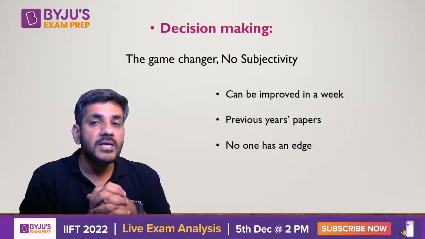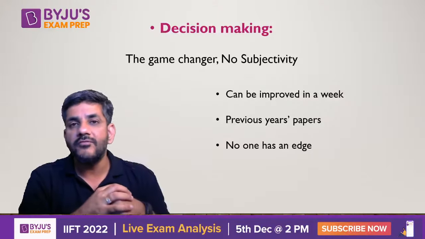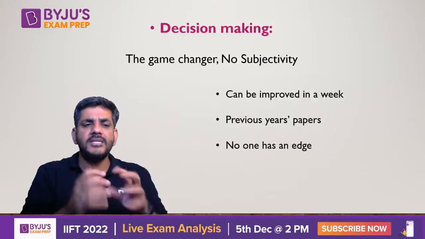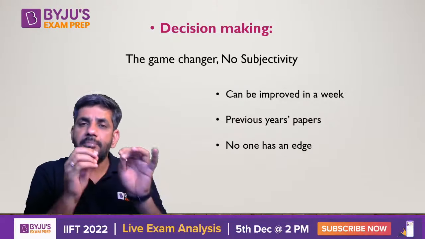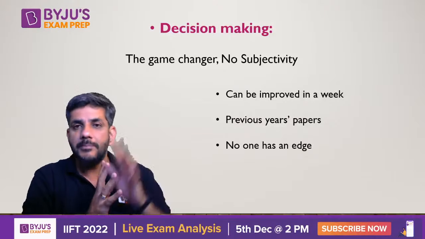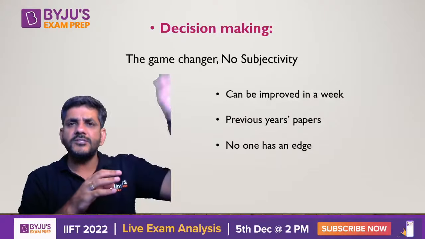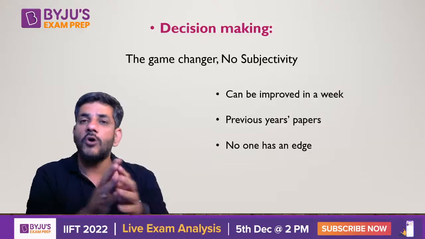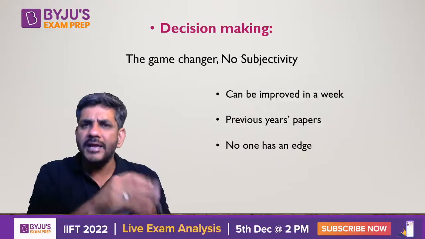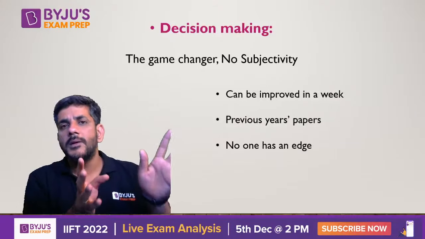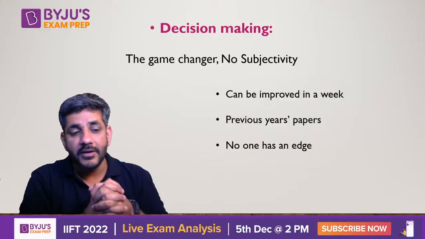Previous year papers are the best way of preparing for decision making. The best part for us in decision making is that we have a lot of previous year papers available. Z releases its paper every year. Since 2003-4 you might get all the papers of Z online as well. If you search, you will find all the papers. So from all those papers you can go for decision making and prepare for it.